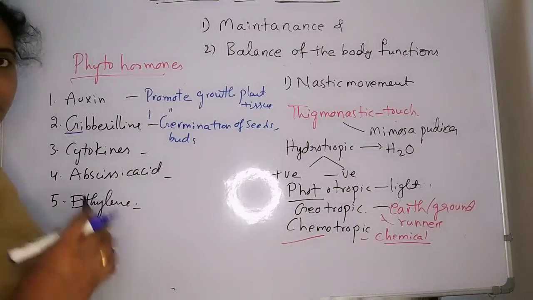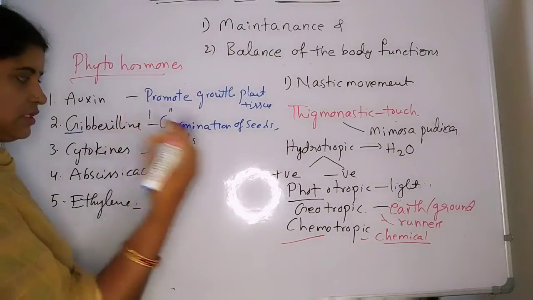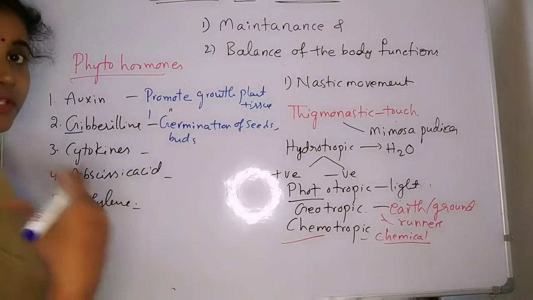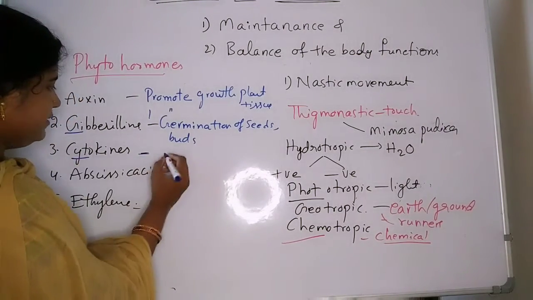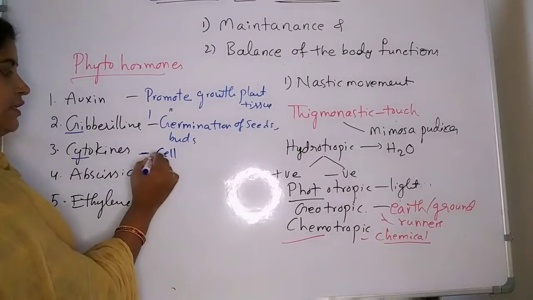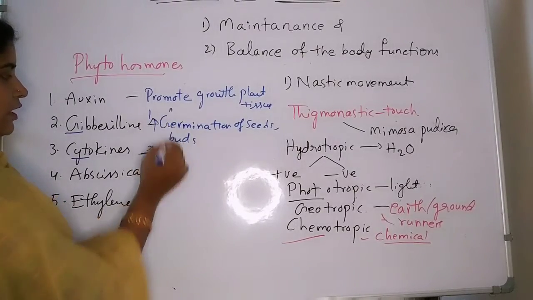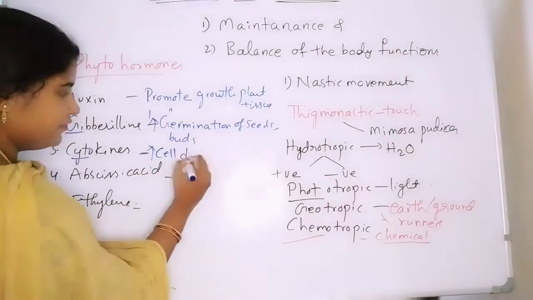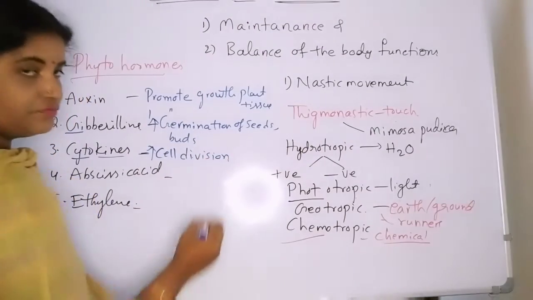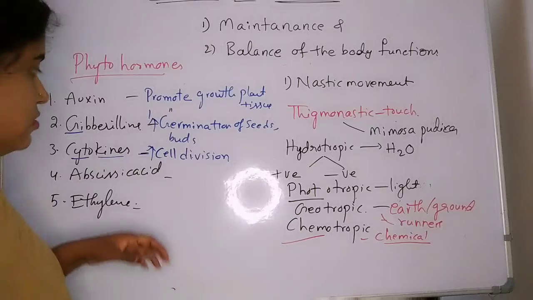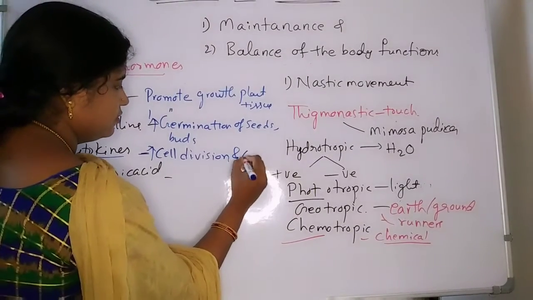Mainly it is responsible for the germination of seeds and also germination of buds for the growth of the plant. Cytokinins, cyto, cell. It promotes cell division. Kinin means division, cell division, and also cell growth.